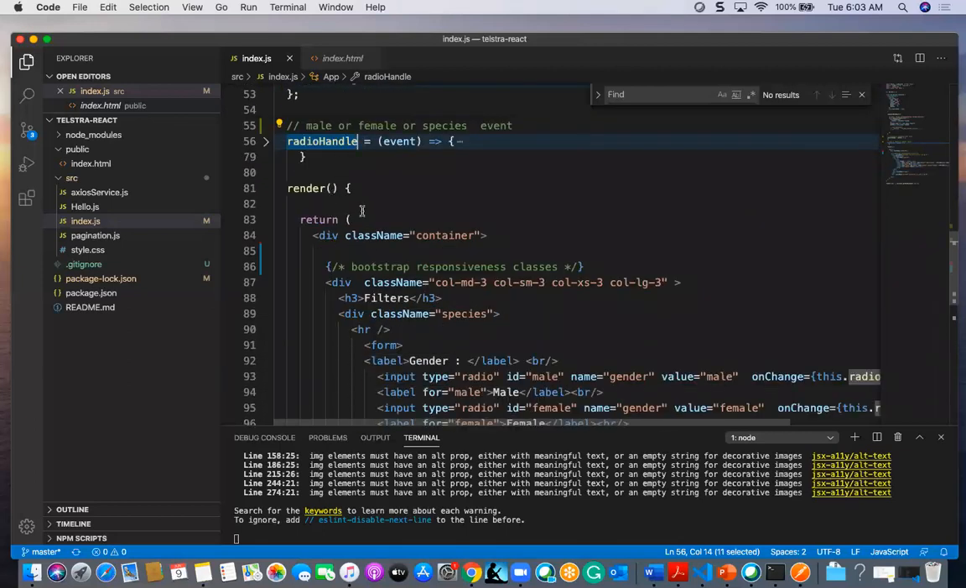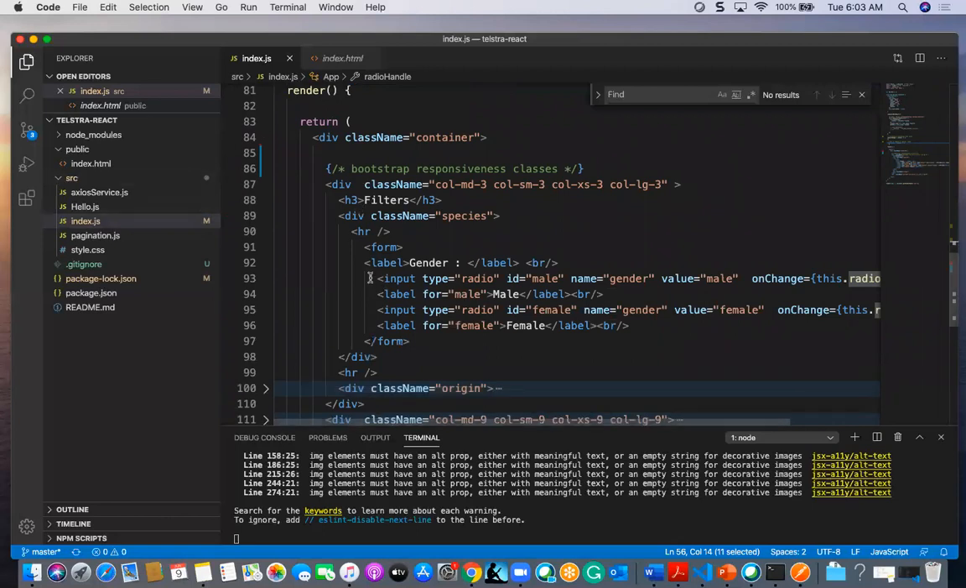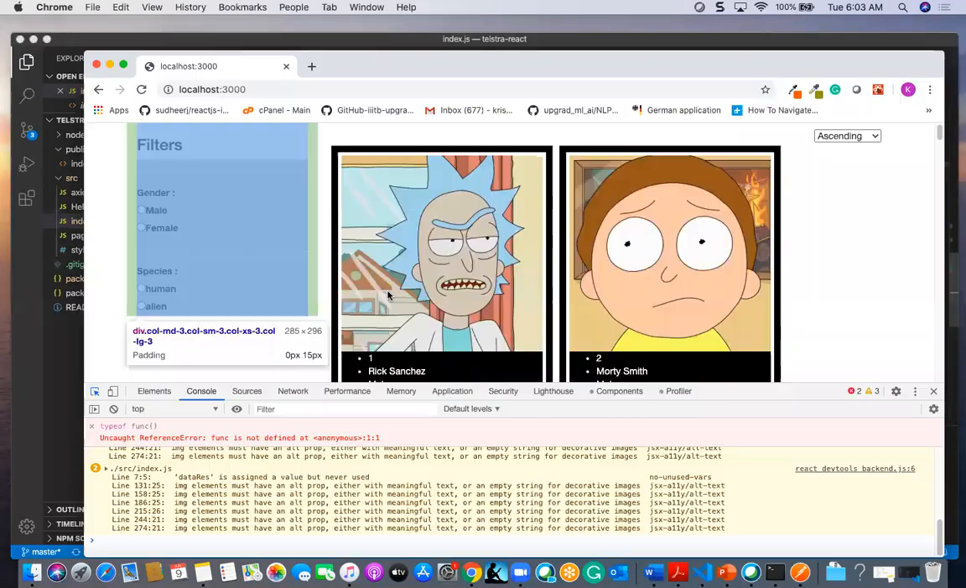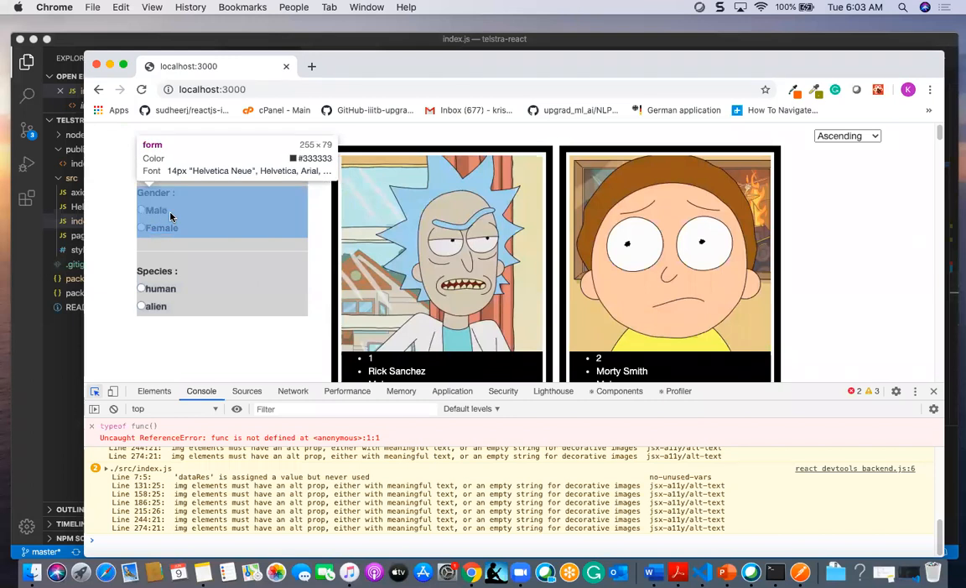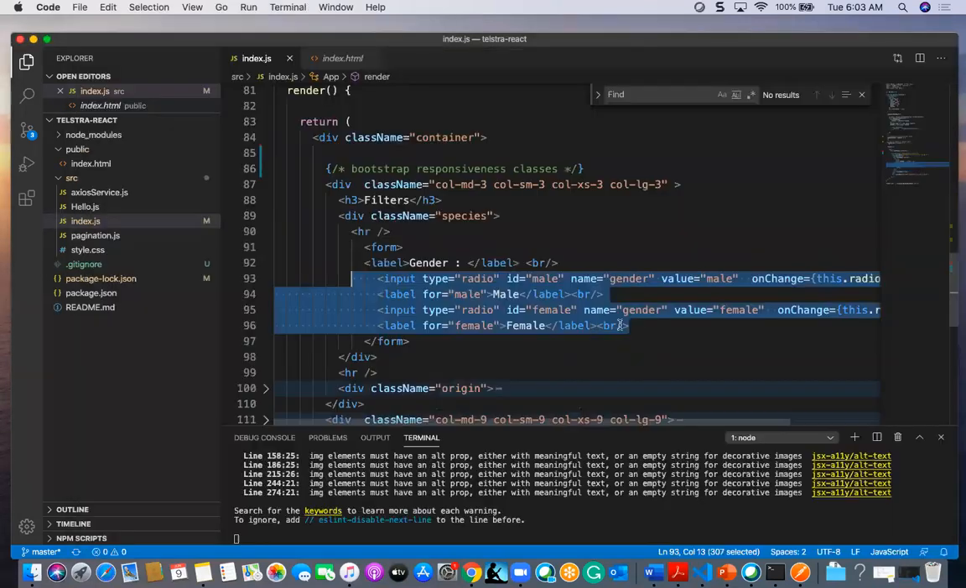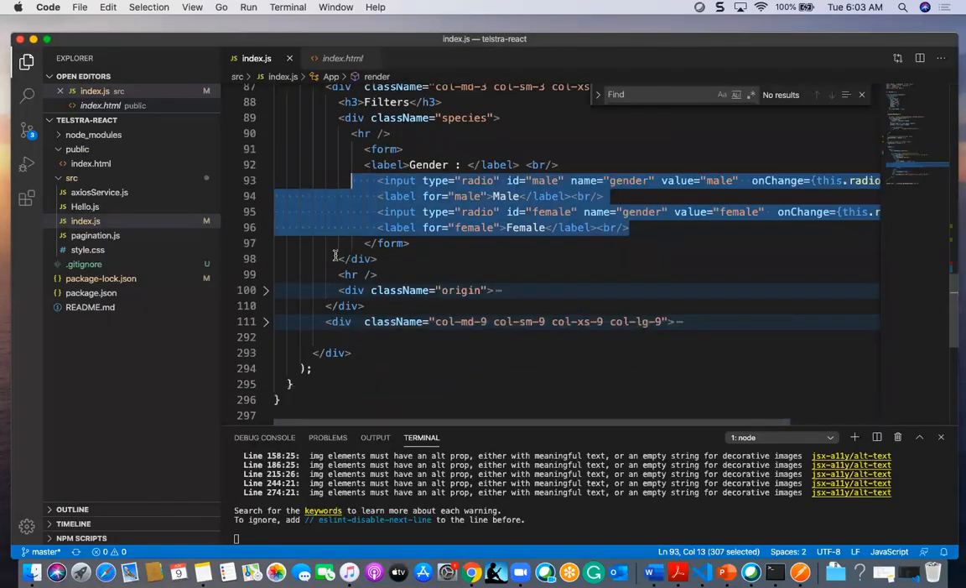So how it will happen, we'll see the first design. I have taken this on change. First I have kept for the male, I have given the value name and on change ID. These two things I have given here actually. And one more thing, everything I kept in a form.